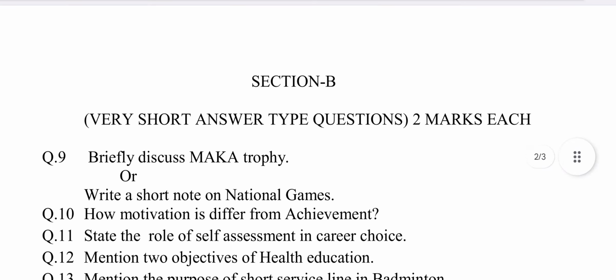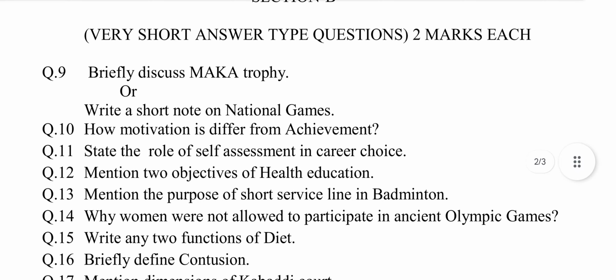Section B, very short answer type questions. Each question carries 2 marks. Question number 9, briefly discuss Maulana Abul Kalam Azad Trophy. This question is selected from chapter number 7, National Games. The answer may be, this trophy was introduced by Government of India in 1956-57 in the memory of Abul Kalam Azad.